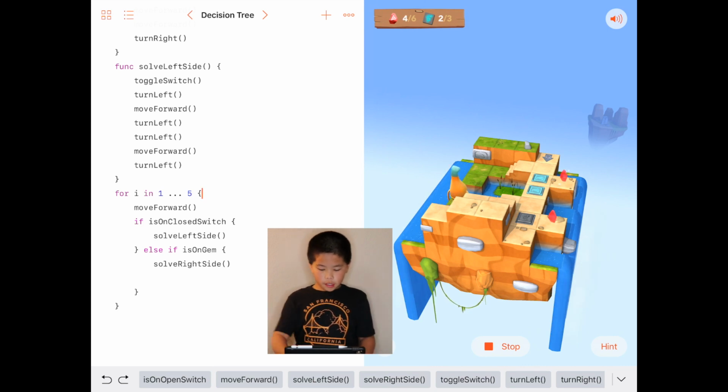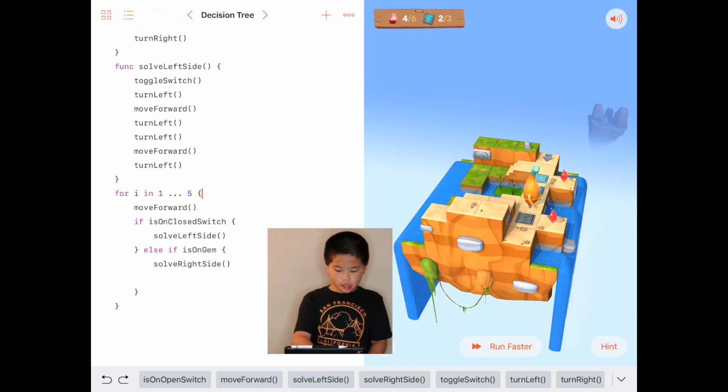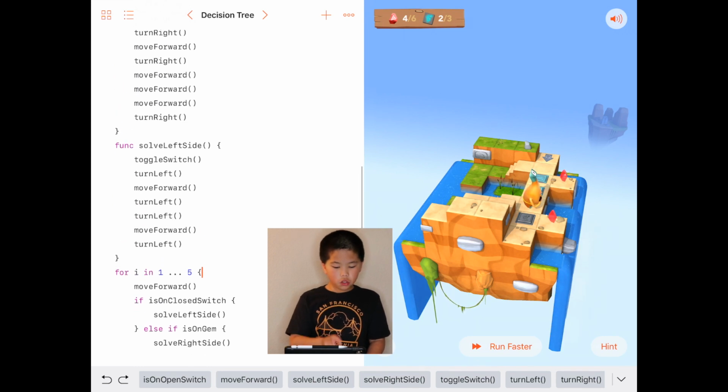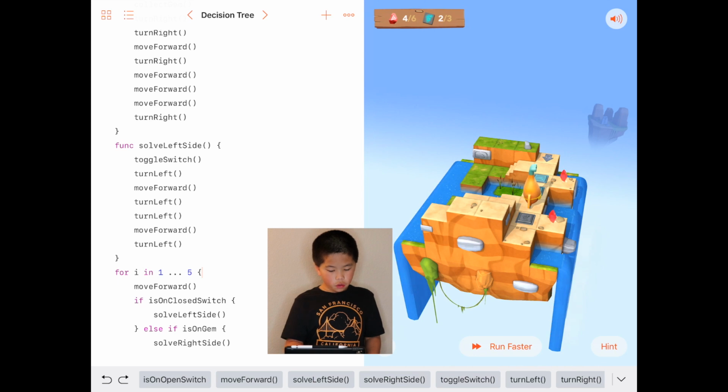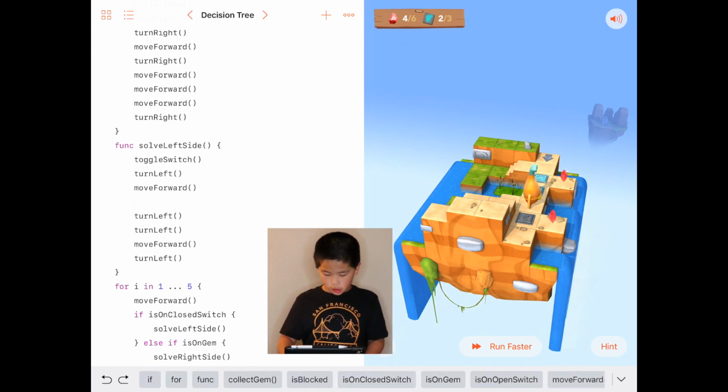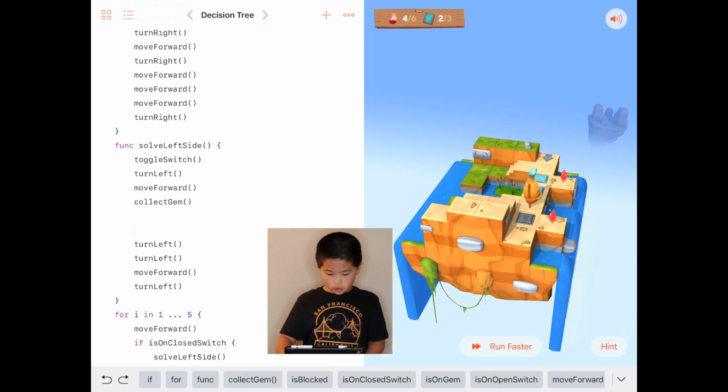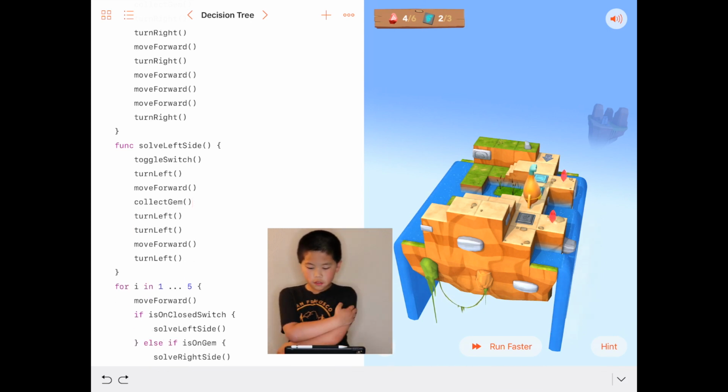I just noticed something in the code. It's just that I didn't collect the gem in solve left side. So I have to do toggle switch, move forward. After this move forward, we will have to do collect gem. Now I will have to run this code again and see if he gets it right.